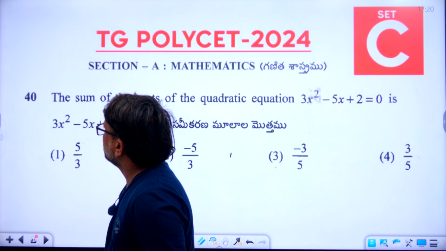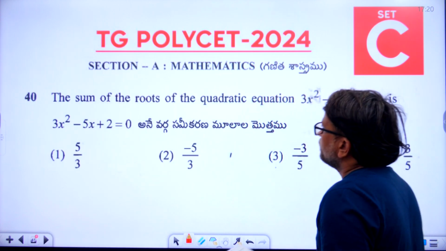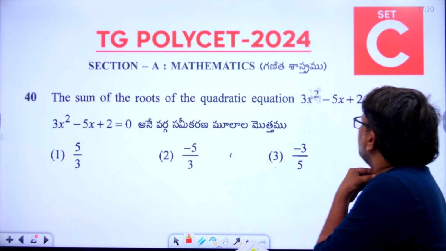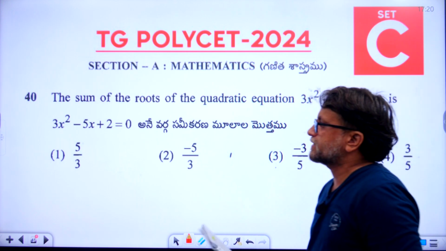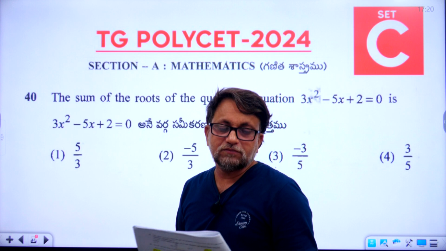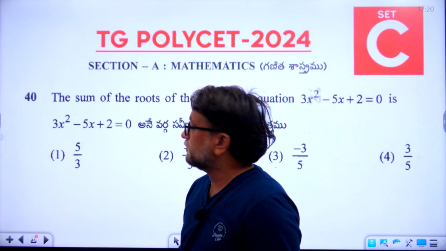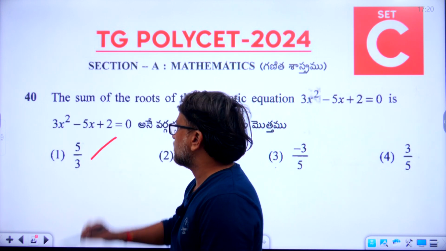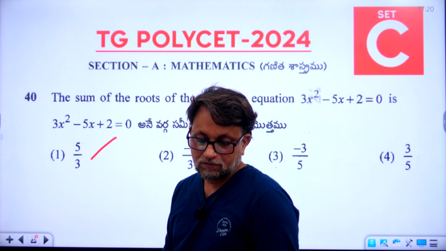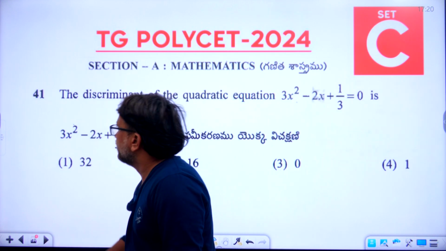Now 40th question. The sum of the roots of the quadratic equation 3x square minus 5x plus 2 is equal to 0 is. What is the right answer of the 40th question? So first option, 5 by 3, is the right answer. Now let's go to the 41.